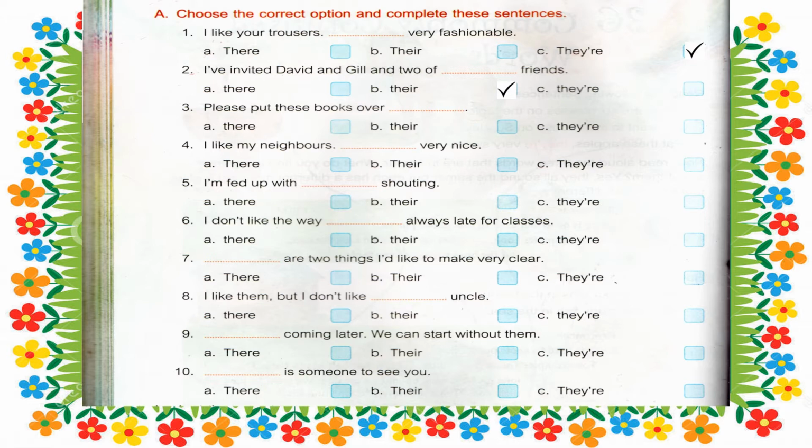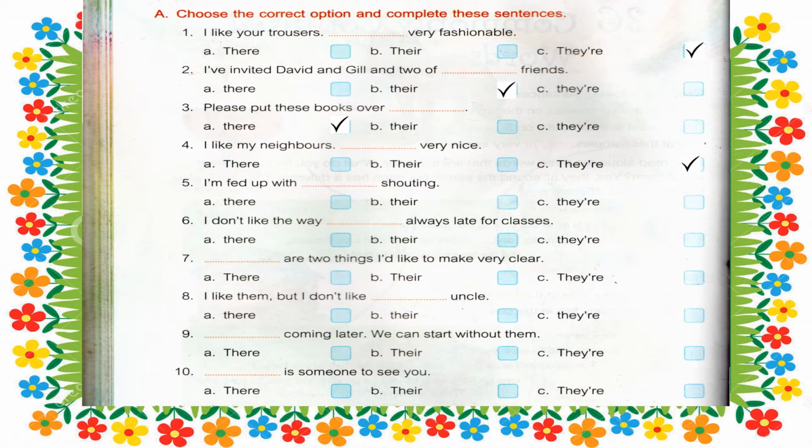Third one, please put these books over there. There, because here we are talking about some place, to keep the books in some place. I like my neighbors. Dash very nice. They are. Yes, they are very nice.